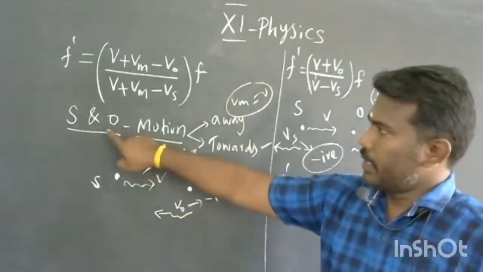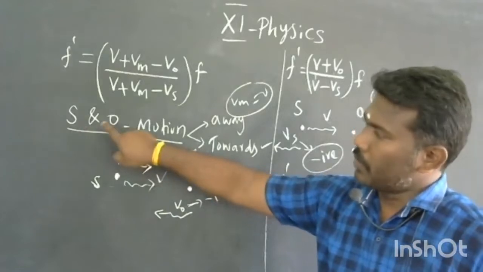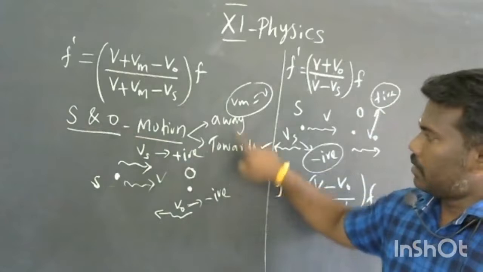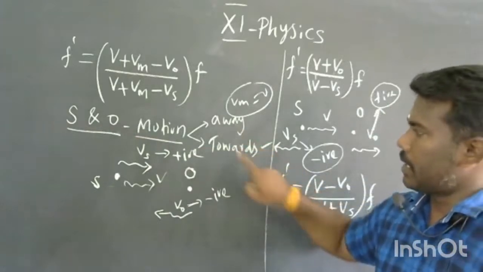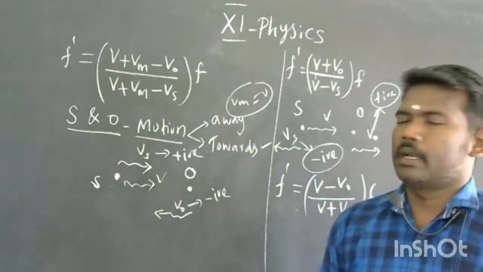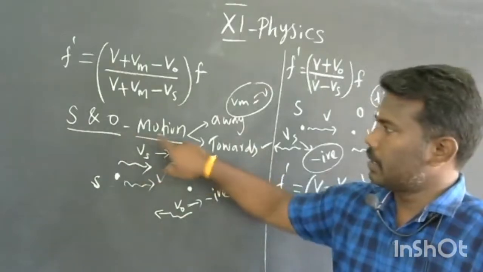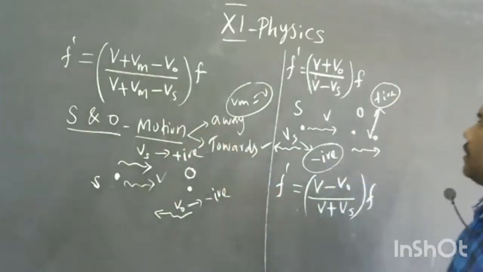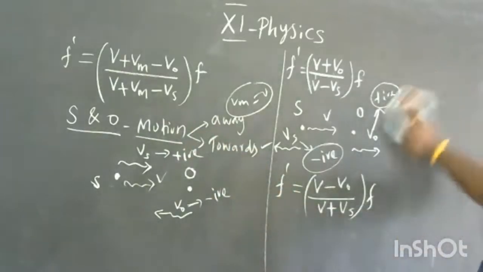So in this condition, source and observer both of them are in motion. This is the two-way, away from each other and towards each other. And additionally, we have some subdivisions in the single part. Source and observers are in motion. Let's see the next part. So you note these two parts at first.